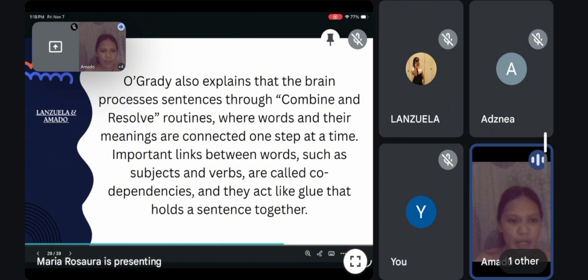O'Grady also explained that the brain processes sentences through combine and resolve routines, when words and their meanings are connected one step at a time. Important links between words, such as subjects and verbs, are called dependencies, and they act like glue that holds a sentence together.